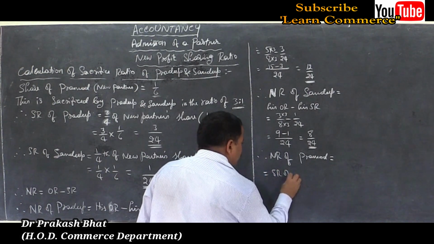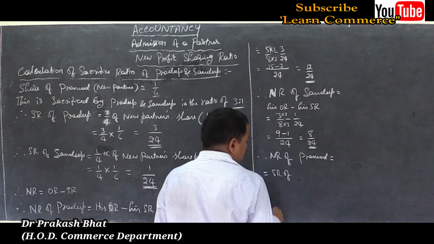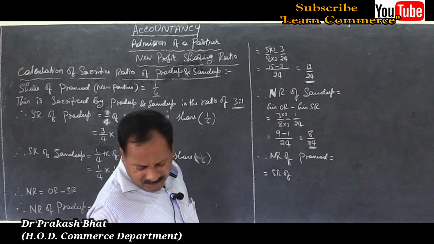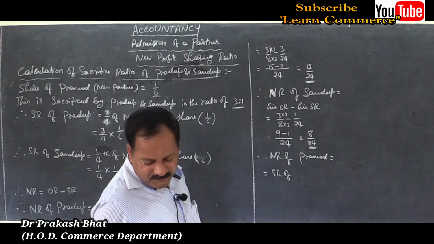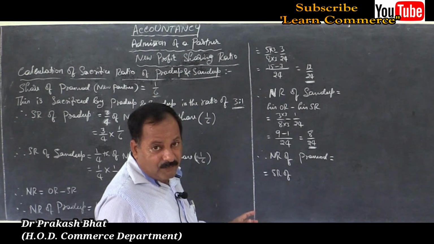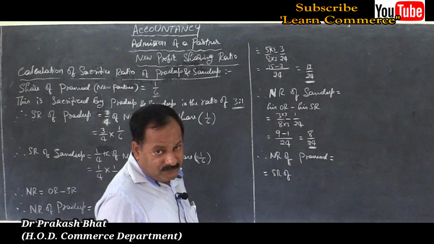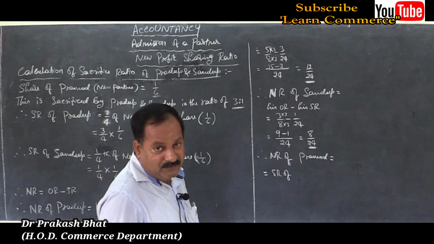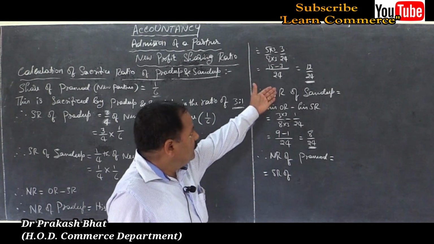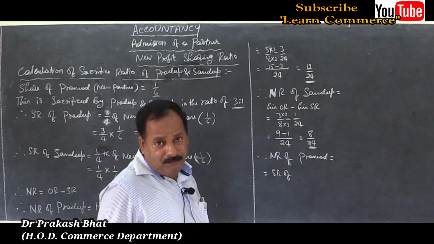SR of the old partner. It is given in the problem, he is given 1 by 6th share. No need to calculate, but still, if we add the sacrifice made by both the partners, it is the new ratio of the new partner. Very simple. 1 by 6. Bring it to the common denominator. 6 4s are 4 by 24.